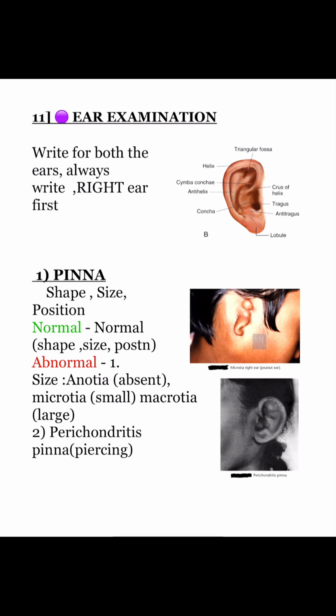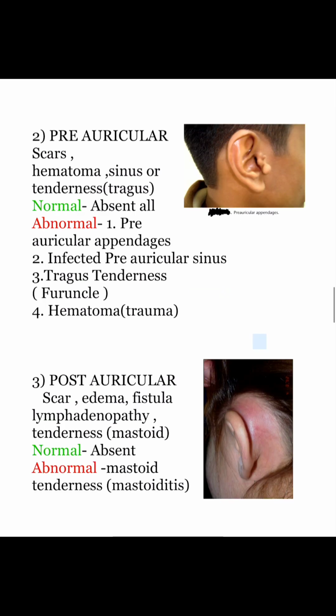Abnormally, anotia, that is absent pinna. Microtia, small size. Macrotia, large. There can also be perichondritis of pinna, mostly due to piercing, as seen in the image. Next, preauricular region. Mention scars, hematoma, sinus or tenderness. Normally, this all should be absent.